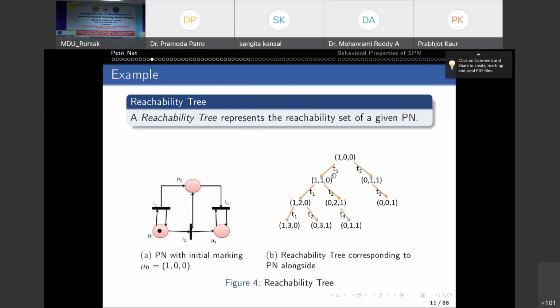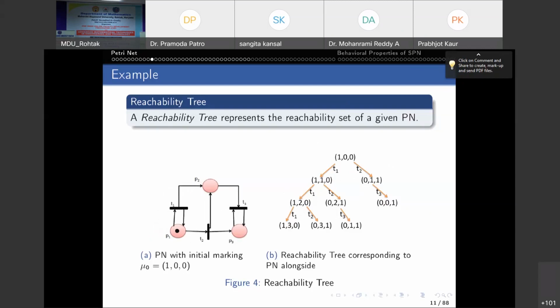After firing of T1, apply the firing rule, and you get 1, 1, 0. If T2 fires, you get 0, 1, 1. And similarly, you continue. So this is your reachability tree. From this reachability tree, you can find the reachability set of the PetriNet, the set consisting of these markings. Okay. Now, so this is the firing.